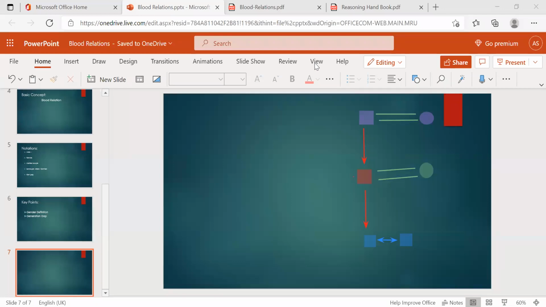How many males? How many generations? No, I'll add some more things.